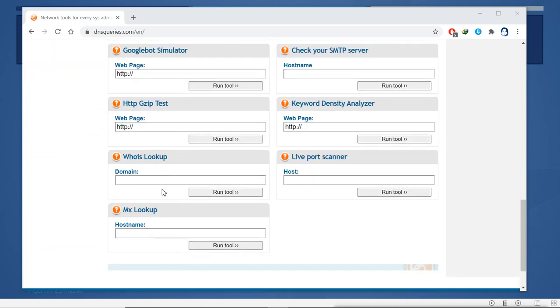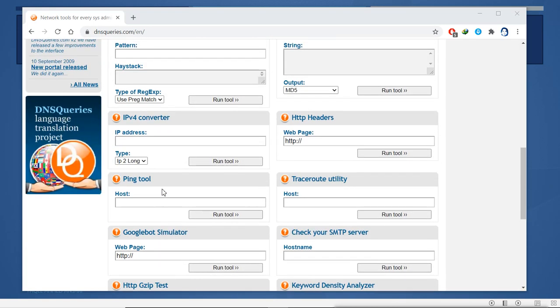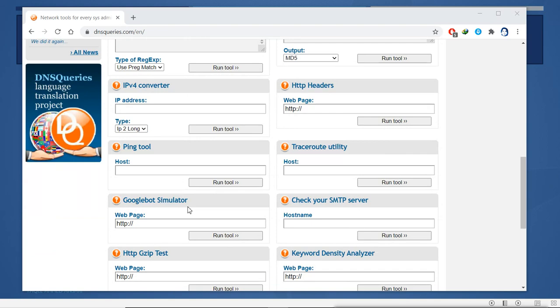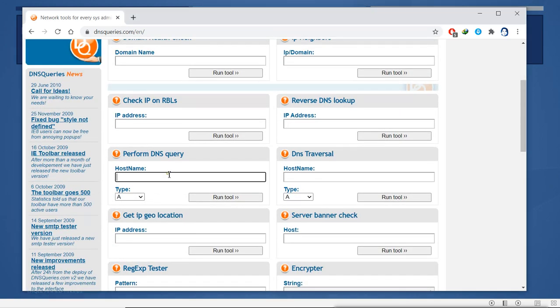You can do lots of other things. For example, I want to do a DNS query, so I will go to DNS query here and put the host name here, for example www.microsoft.com.